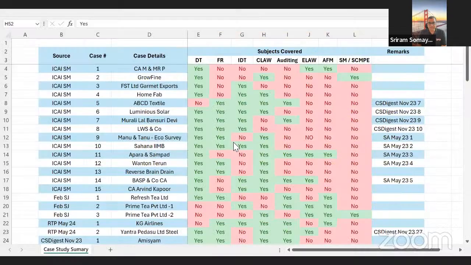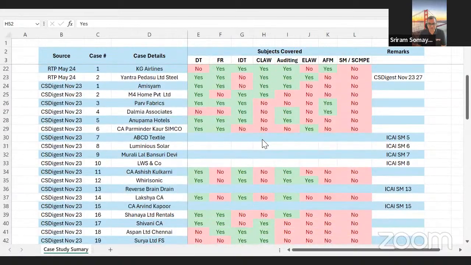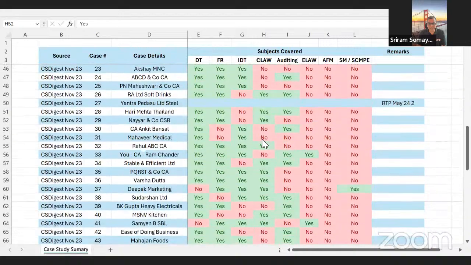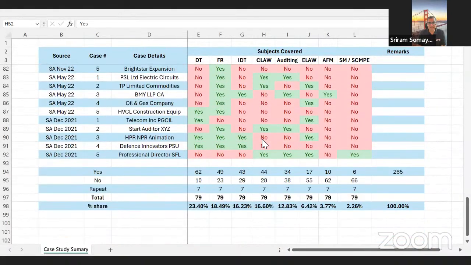Yeah. So I'd like to highlight first this particular sheet that we have here, what you're seeing on screen. I guess Suraj, when he took you guys through this a few days ago, probably 2 or 3 days ago, highlighted to you that we have analyzed about 70 odd case studies. And here is the summary of what those case studies are.